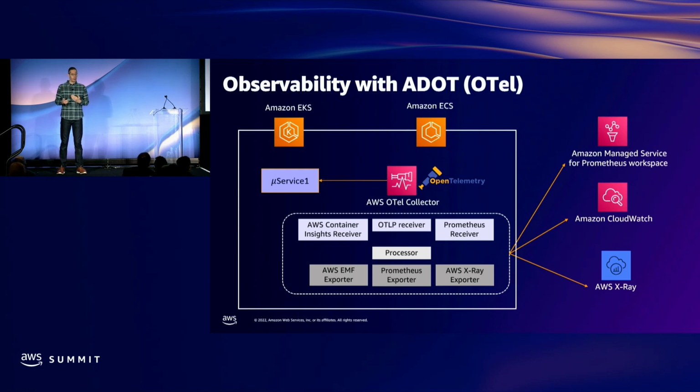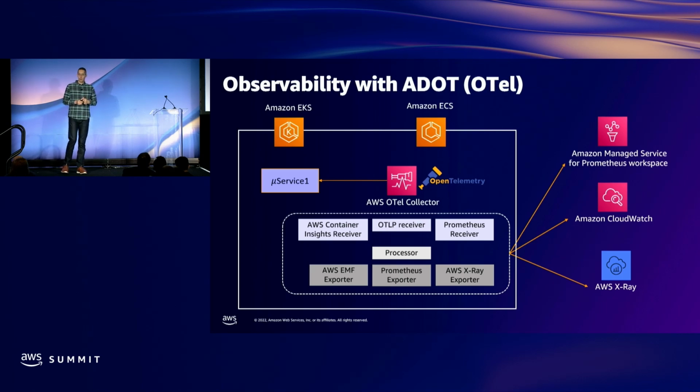So processors will batch data to essentially keep from hitting API calls or essentially extra calls to your backend exporter. Processors can also perform another important function, that is filtering. So it may be that you don't want all the data collected to go to every backend. And so you can actually have multiple pipelines where you can send maybe development data to one location and production data to another, right?